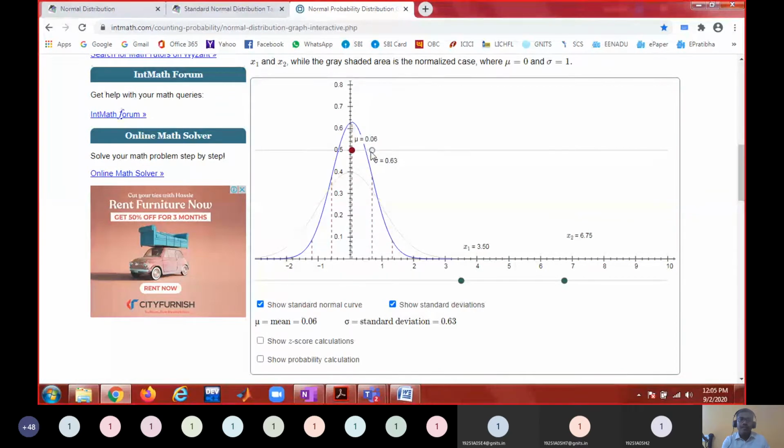I'm trying to bring it to standard normal curve. Not able to track properly.